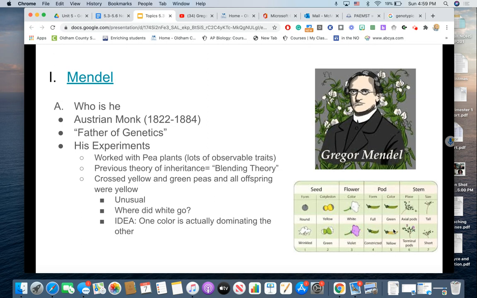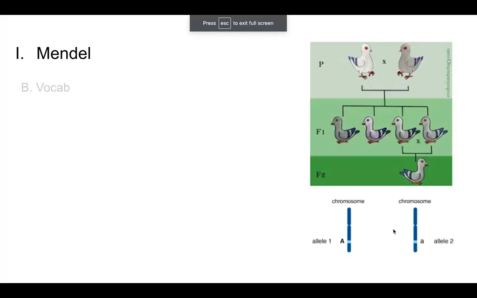And so we understand this now to be what is called complete dominance inheritance. When you have a dominant allele, and I'll explain what that means in just a second, it completely overshadows a recessive. And so that was a really big deal at the time because it showed that this whole blending thing, it's not really a thing. In terms of what he is discovering, it's not quite a thing, but rather one of those colors was actually dominating the other. If we keep going into the next section, we're going to touch on some vocab words that are associated with Mendel, his experimentation, and his discovery.